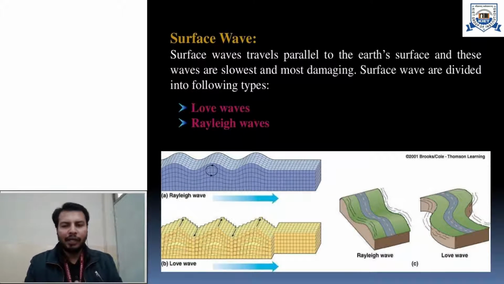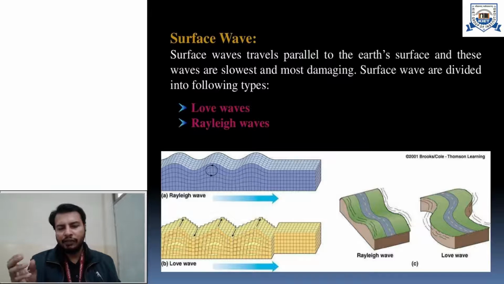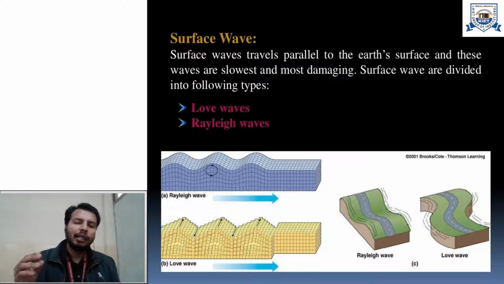Similarly, now what has happened? The energy from the source, or we can say from the focus, has been released in the form of waves. Now, waves which are body waves. Body waves are of two categories. We have primary waves and we have S waves. Okay. Those two waves are getting transferred through the interior of the earth, and finally they reach the surface of the earth.